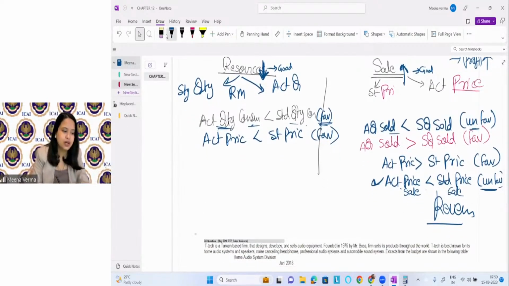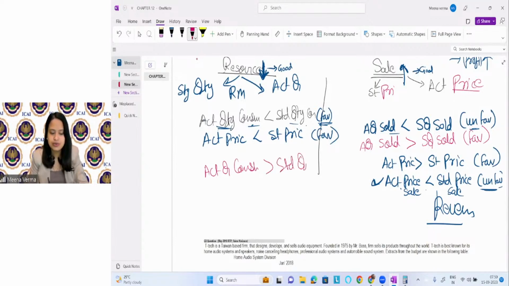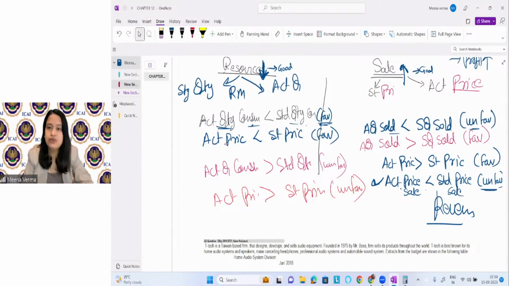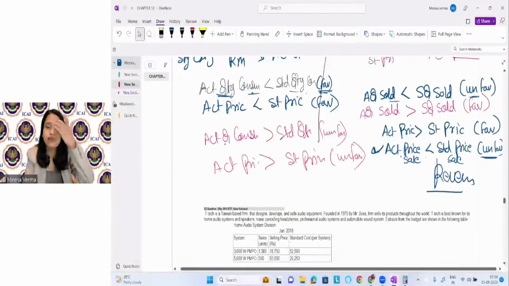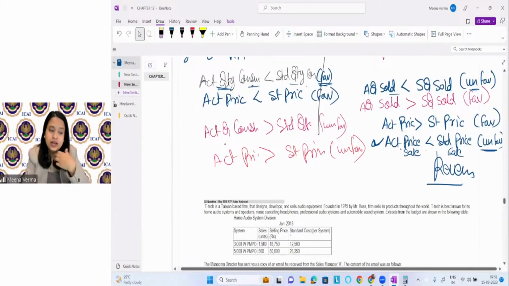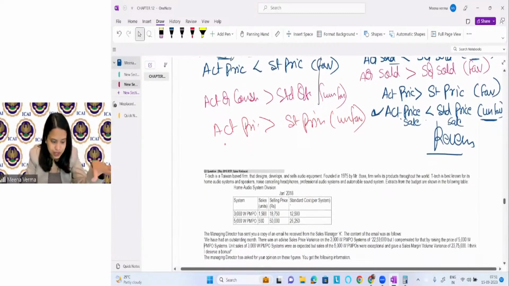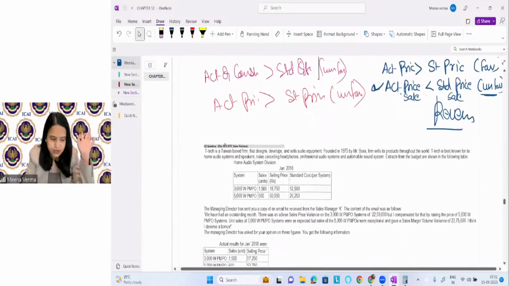Let me write the opposite quickly. When the actual quantity consumed is more than the standard quantity consumed, it is unfavorable. Similarly, if the actual price is more than the standard price, it is unfavorable. Just keep it in mind. It will be very helpful for you. You will never get confused. If your calculation is wrong, your analysis will be wrong. If your calculation is correct, your analysis will be correct, right?